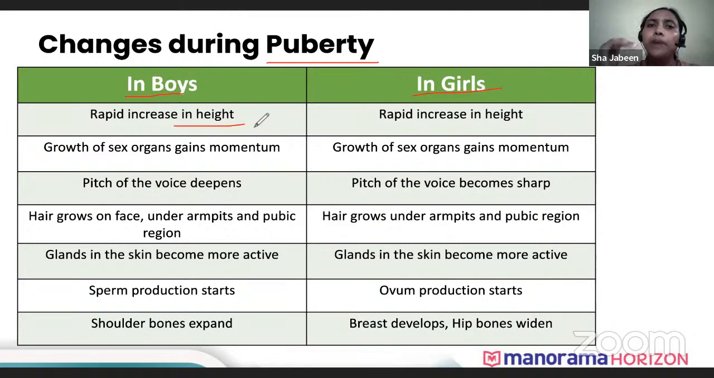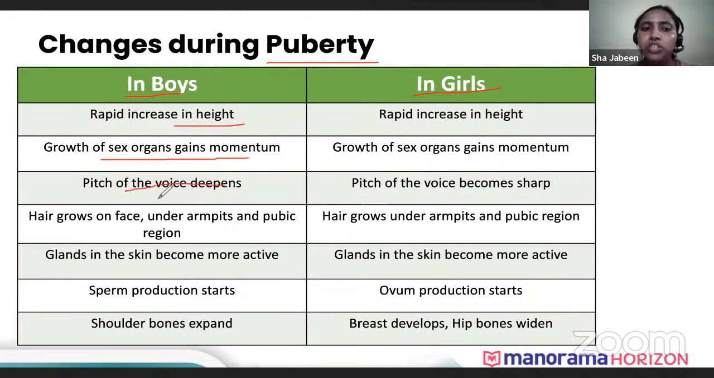This is the stage where the ultimate height of a male or a female at the adult stage will be decided. Okay, then growth of sex organs, that is testes and ovaries. The growth of sex organs takes place, and these sex organs become functional. Till now they were not functional. They were there in the body, but they were in a dormant state. Now during puberty, during those 10 to 12 years, they become functional.